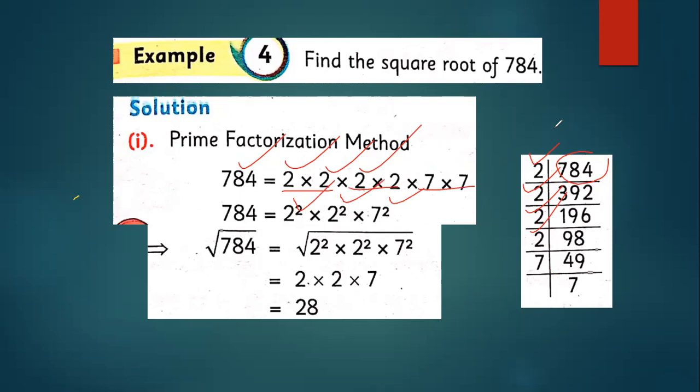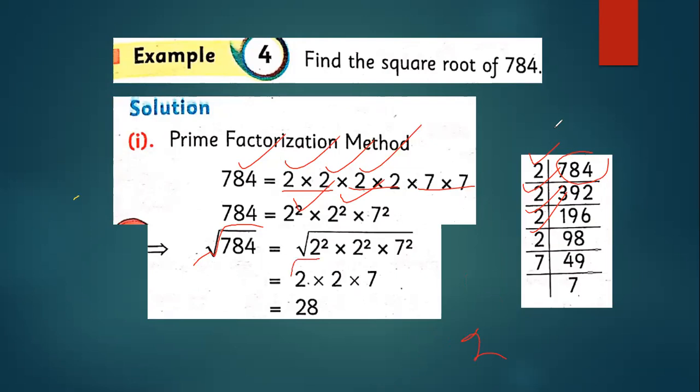Now, in the question, we have to find the square root of it. So put the square root on this side, and write this as it is. You know that square and square root are reciprocal, opposite of each other, so they will cancel each other.